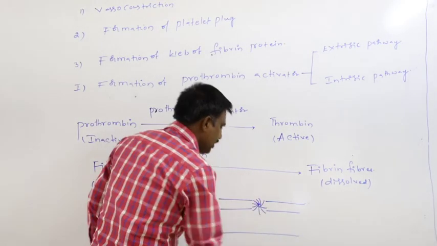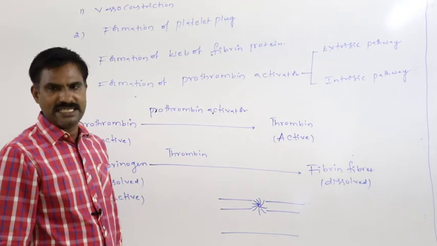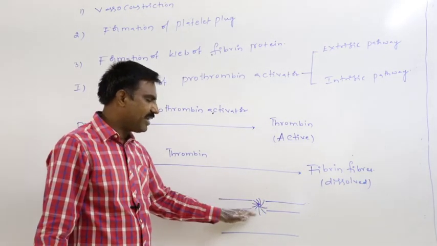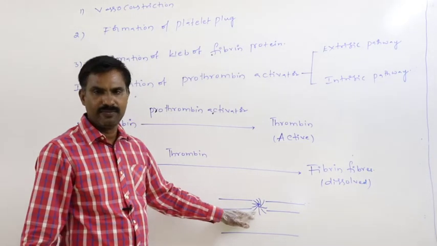Later, fibrin fibers spread in all directions of the damaged area of blood vessel.